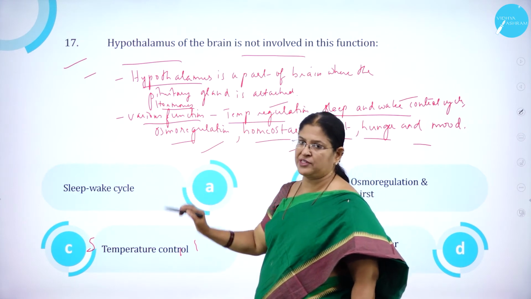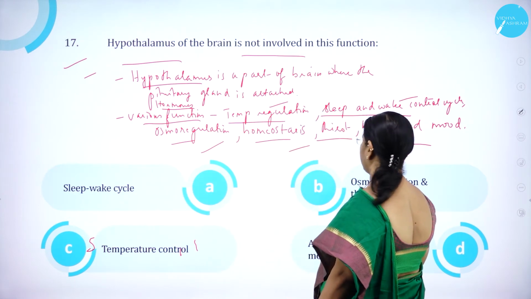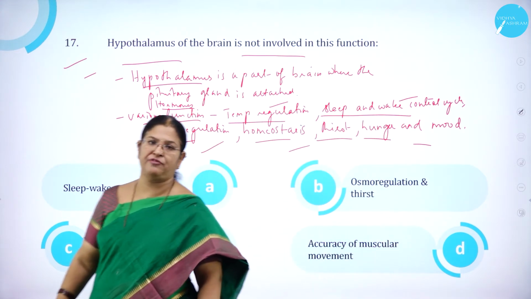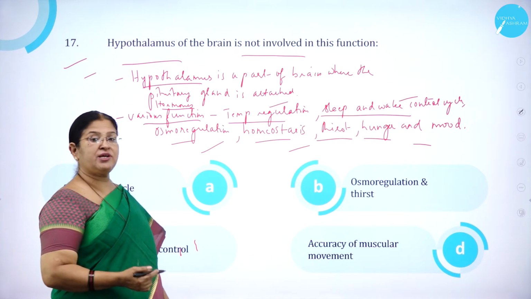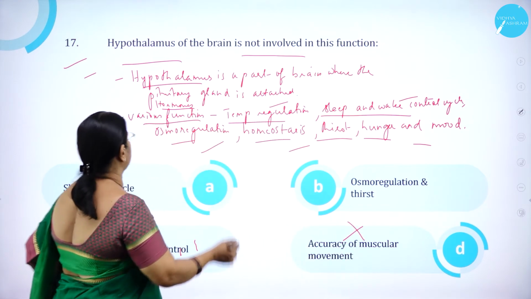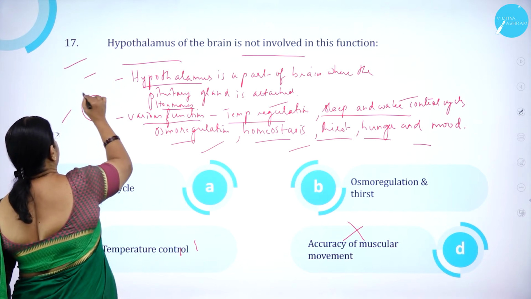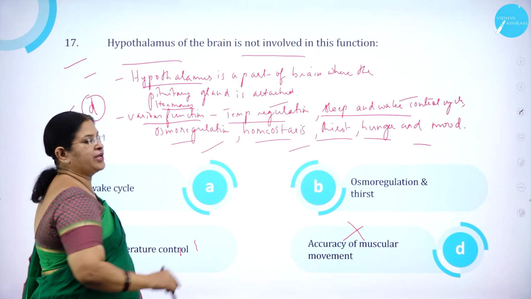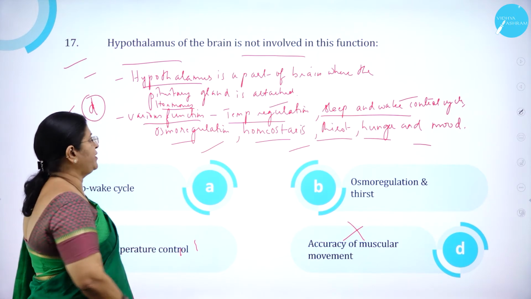Sleep-wake cycle, it is the function of hypothalamus. Osmoregulation is the function of hypothalamus. Temperature control is the function of hypothalamus. Accuracy of muscular movement is not the function of hypothalamus. So, option D is correct. Hypothalamus of the brain is not involved in accuracy of muscular movement.